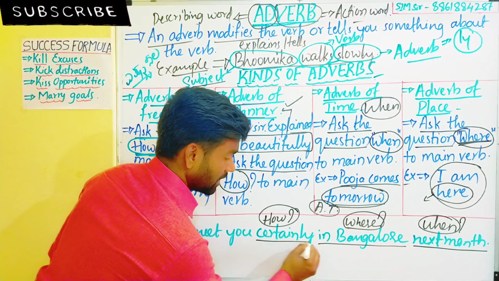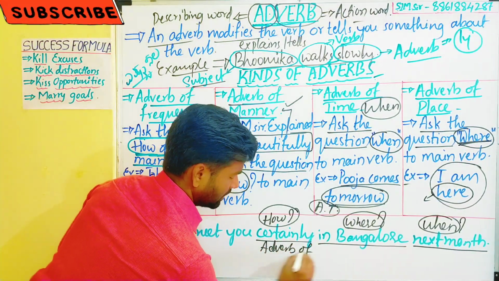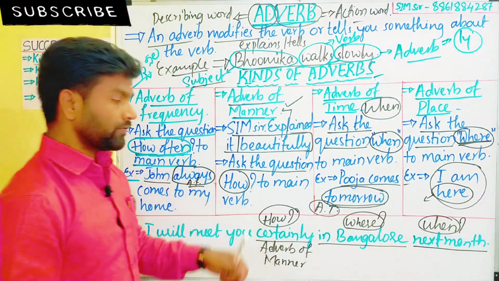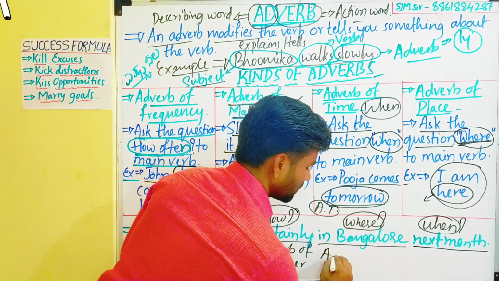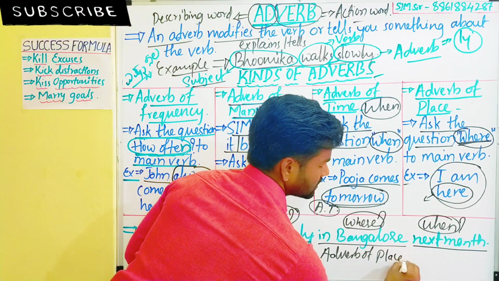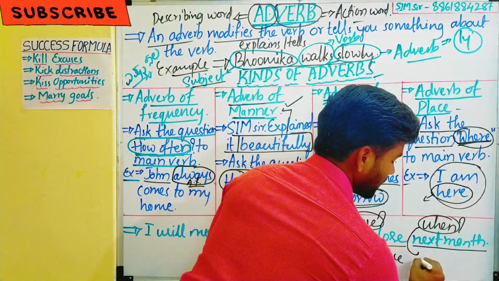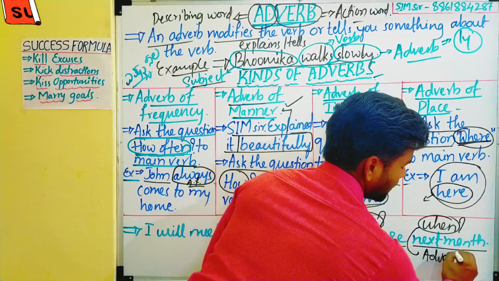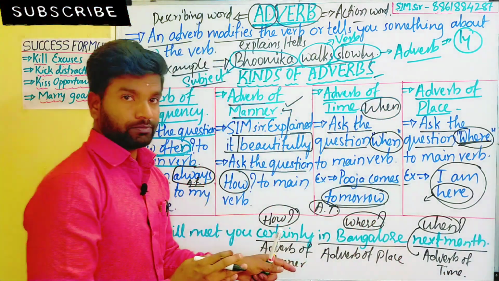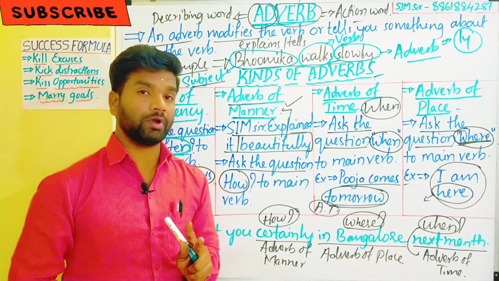"Certainly" is the adverb of manner. "There" answers where, so it is considered the adverb of place. And "next month" answers when, so it is the adverb of time. In this sentence we use three kinds of adverbs.